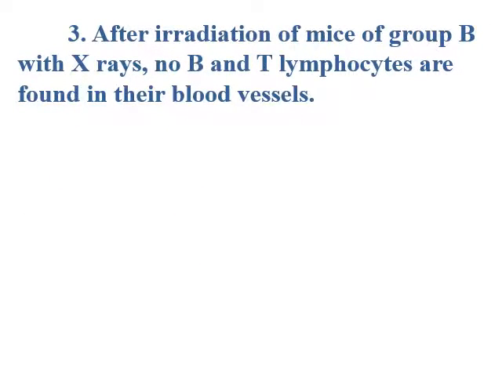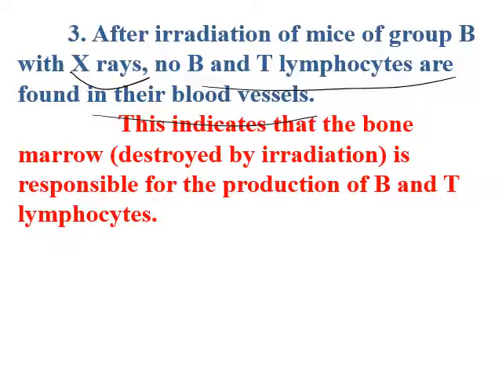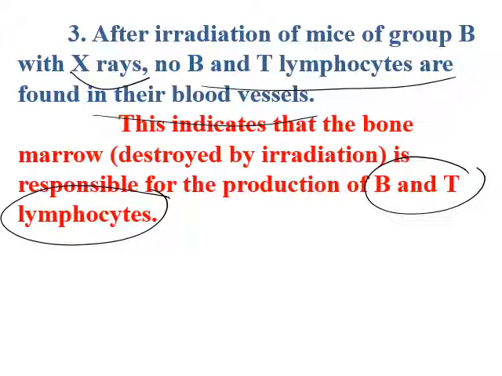Second, after irradiation of mice of group B with X-rays, so destruction of the bone marrow, no B and T lymphocytes are found, meaning that the bone marrow is responsible for the production of B and T lymphocytes. Since the bone marrow is destroyed by X-rays, there are no B and T lymphocytes.